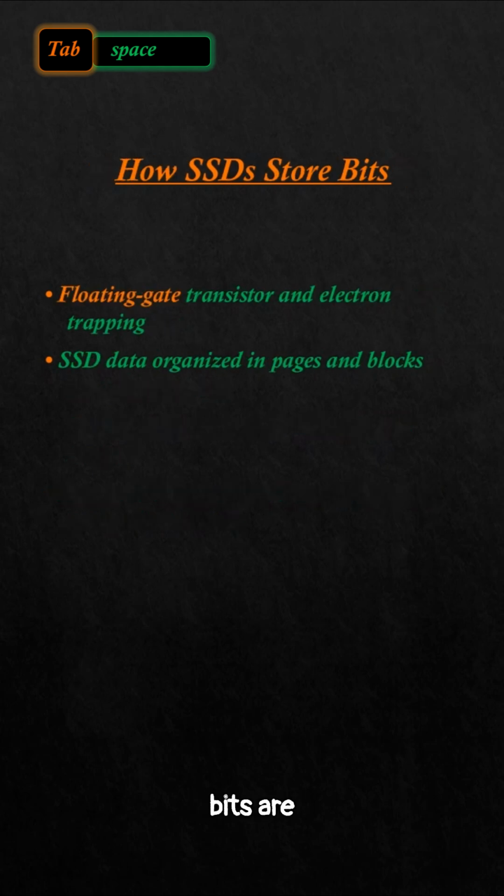In an SSD, bits are stored in transistors that trap electrons. If an electron is trapped, it represents a 1. If it isn't, it represents a 0. Data in SSDs is organized into pages and blocks, making it quick to read or write. No spinning platters or moving parts, just pure electronic storage.